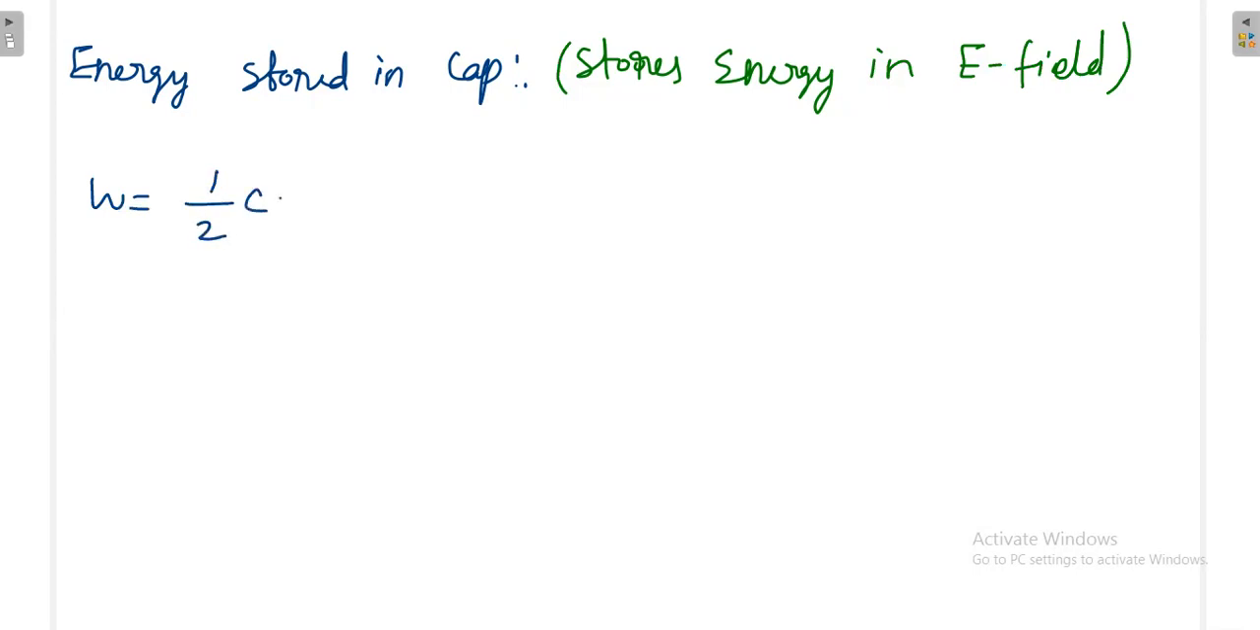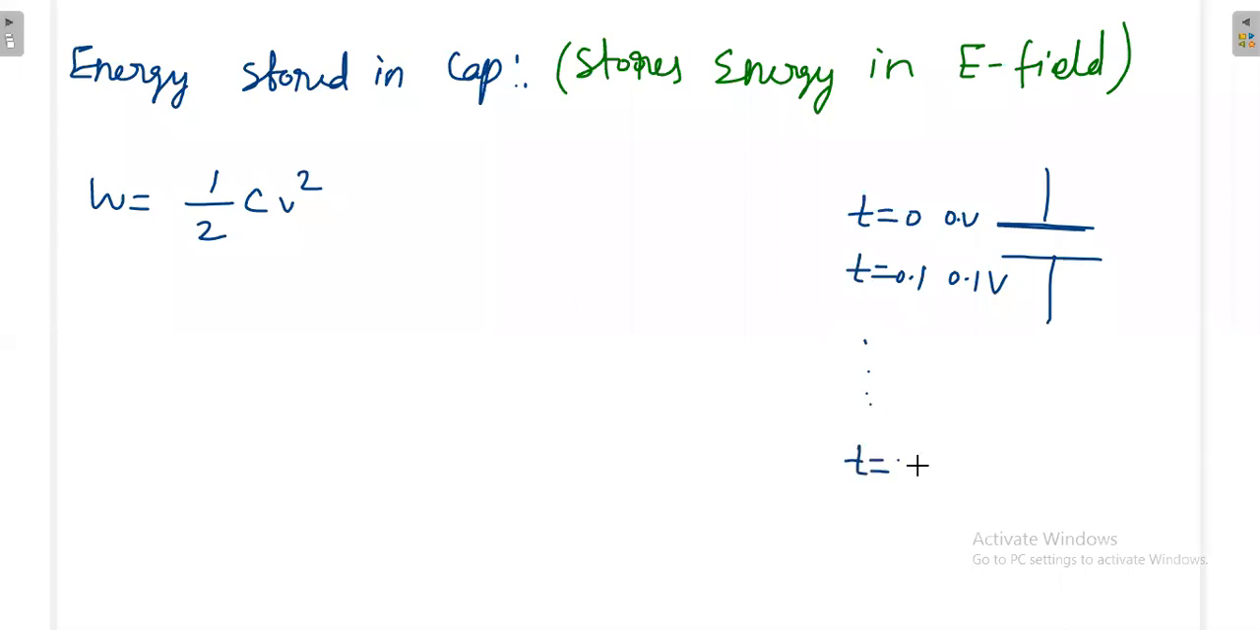Again, sometimes they will write this V in terms of small v, because when you have a capacitance, say you are doing the charging at t is equal to 0. You are applying the voltage, but instantaneously there will not be voltage on the capacitor. Slowly the voltage will be developed. At t is equal to 0, voltage will be zero. At t is equal to 0.1 second, 0.1 volt will come. Later on, it may attain its rated voltage.